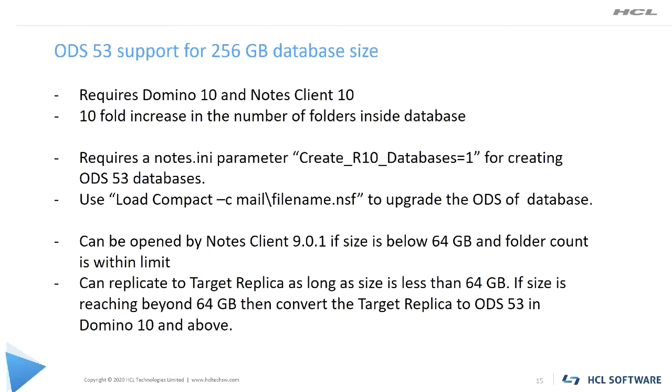To take advantage of this increased database and folder size capacity, you need to upgrade the database to Domino 10 ODS 53. Now to achieve this, you need to add a notes.ini setting, that is CREATE_R10_DATABASES equal to 1, for creating ODS 53. Once you set the ini, you can use load compact -c and the name of the database to upgrade the ODS.